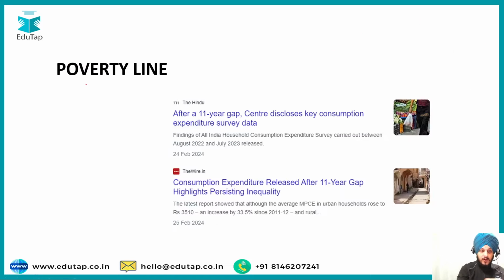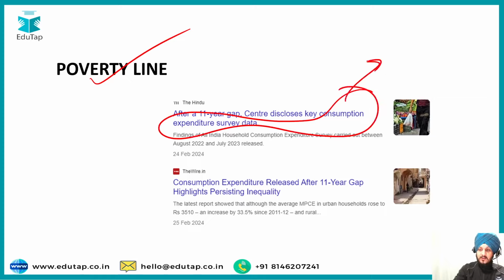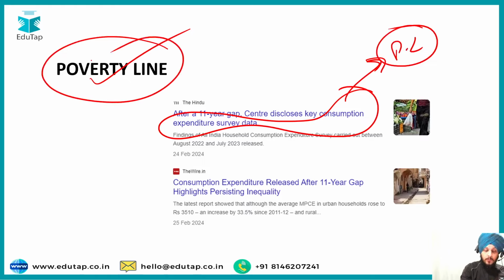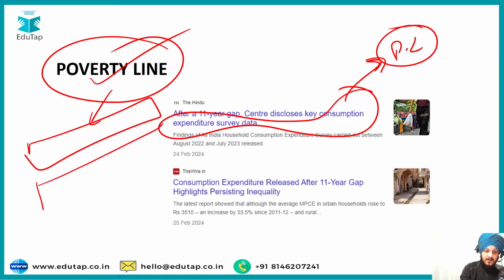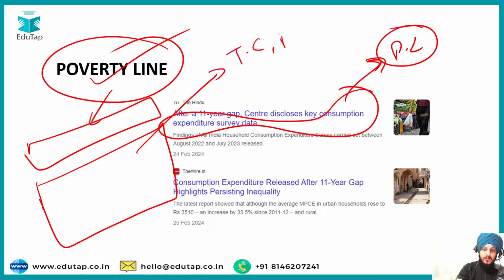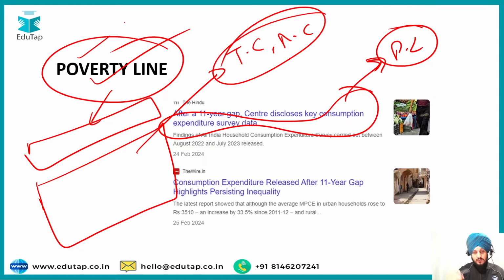After that, we have the poverty line. Why is this topic important? Because after a gap of 11 years, the Centre has disclosed the key consumption expenditure survey data, and this consumption expenditure survey data is primarily used to calculate the poverty line in India, and that's why I feel this topic is important, where you have to prepare how this poverty line is calculated, and what are the challenges that India is facing with respect to the poverty line. Especially, you must prepare with respect to the Tendulkar Committee report, then the Rangarajan Committee report, all those types of things and challenges with respect to the poverty line. So this is the second topic.